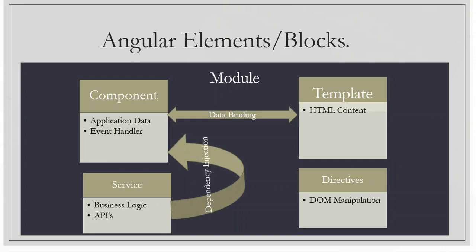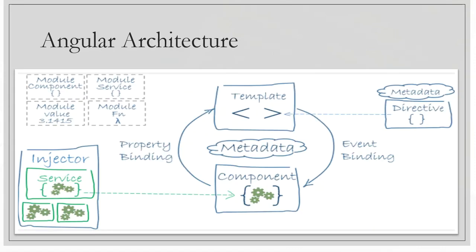So now we are going to discuss Angular architecture. In this section, we are going to discuss Angular architecture by using this diagram, which is available on angular.io. The link is provided in the description box. On the angular.io website, all the details are also available related to the Angular elements or the Angular blocks, like the component, templates and services. All details are available. Please go through that for more details.